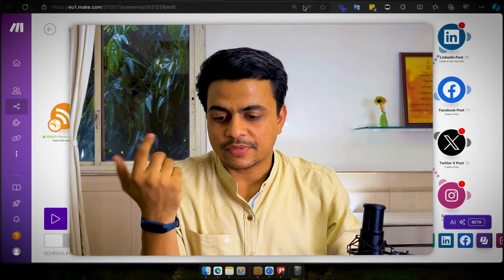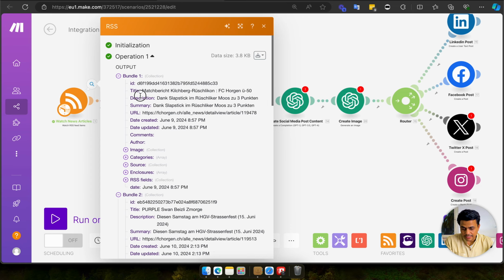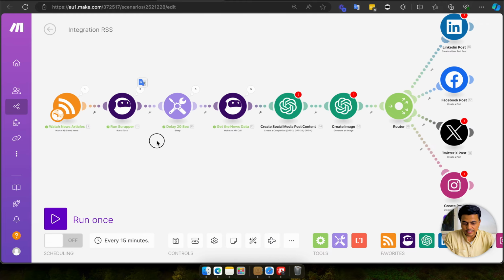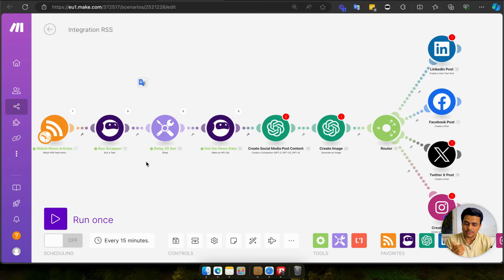And over here, if you see this entire scenario on make.com, the description or the title just comes like this, only these two lines. So what they wanted was to scrape the whole article, the whole content from the website.